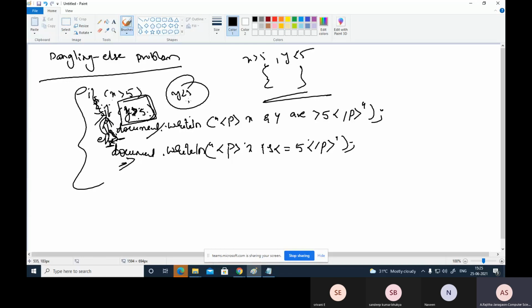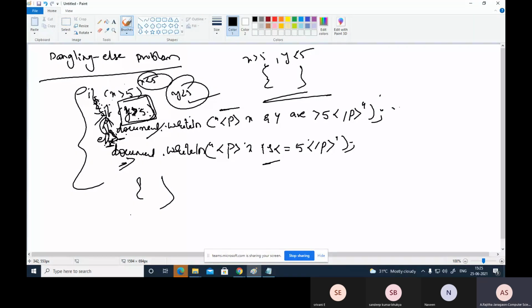If y is less than 5, then write outside. Here I am not writing anything, so this is not displayed. And for x less than 5, this is displayed. This is the dangling else problem. To avoid this, to specify which else is used for which if, you write within braces.